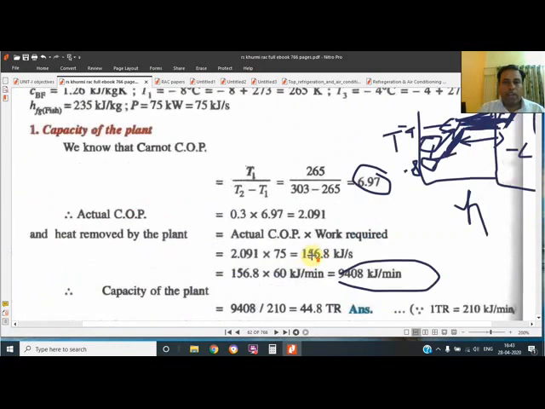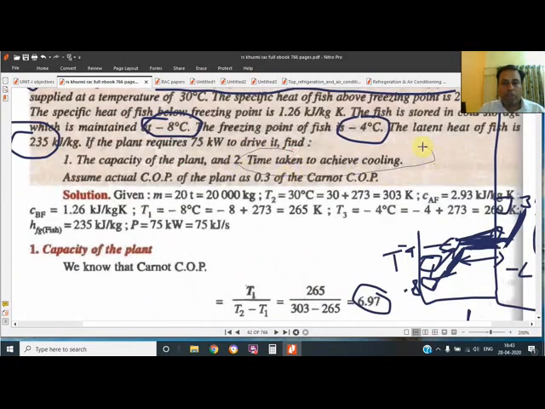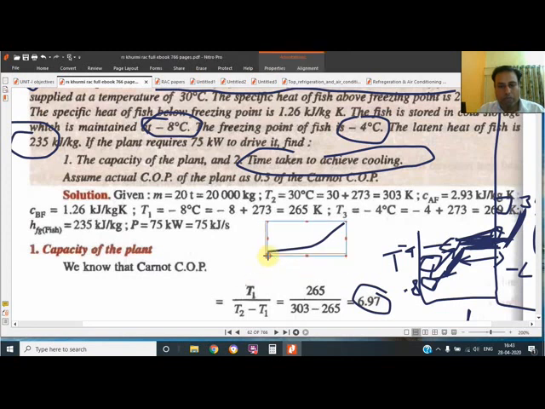So in this way we know what time is required for cooling. Whether the question is about ice, fish, or fruit, the main thing is that you should know from which temperature to which temperature you have to cool: from 30 to -4, then it will start freezing, and then it goes to the solid state itself.